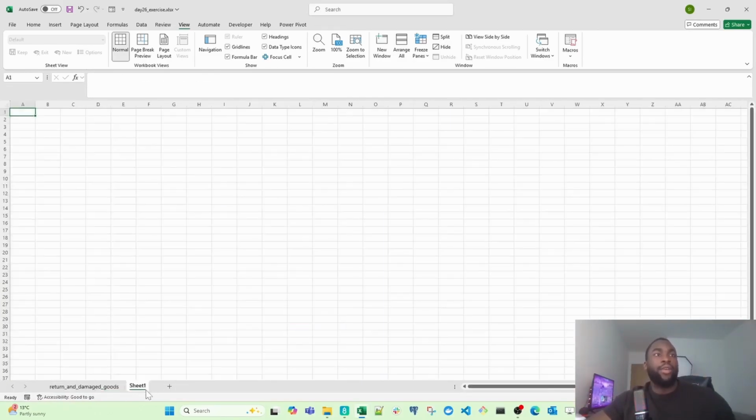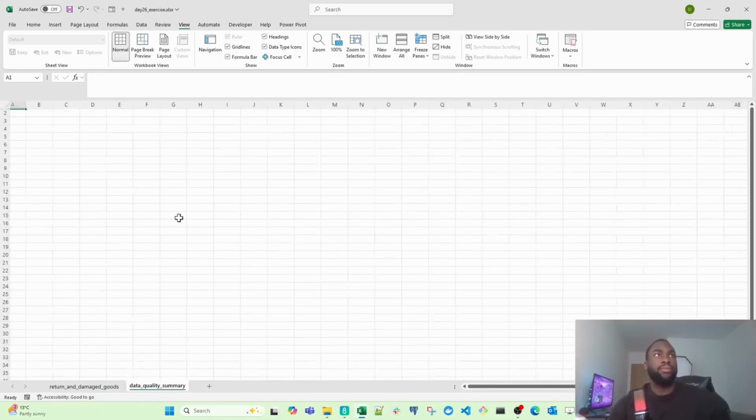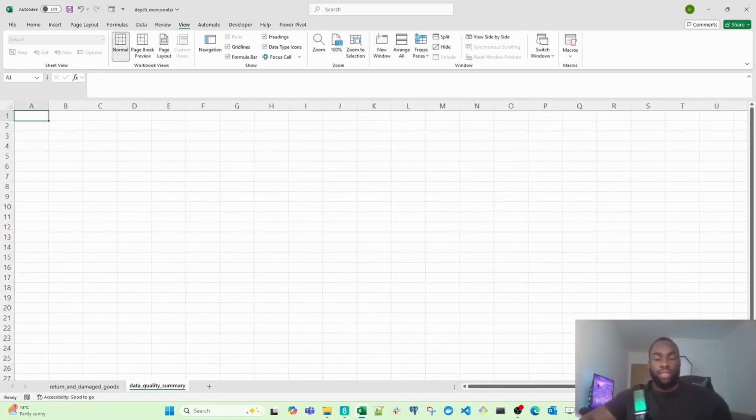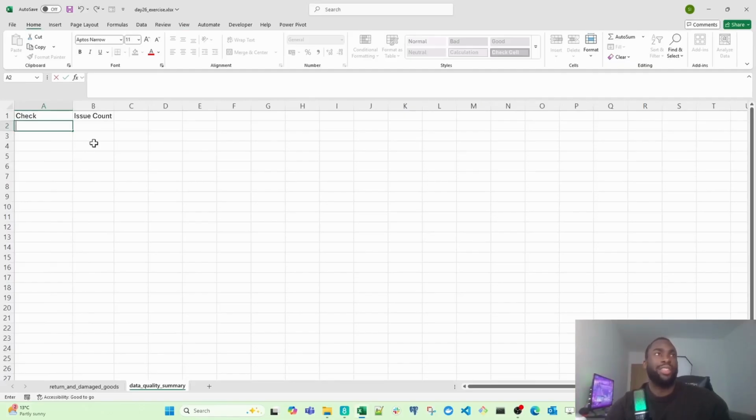we found. I'm going to create another sheet. Let's name this data quality summary. Now I'm going to type in check. I'm going to call that check. And then let's create a column that counts the issues. So we're going to call this issue count. So let's now list all the different types of issues we want to aggregate.